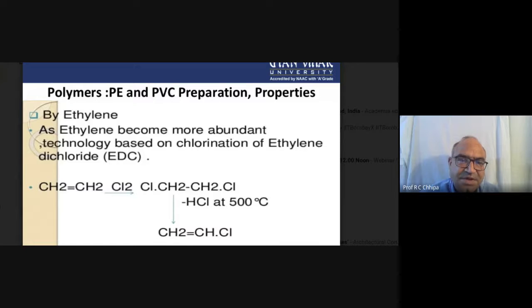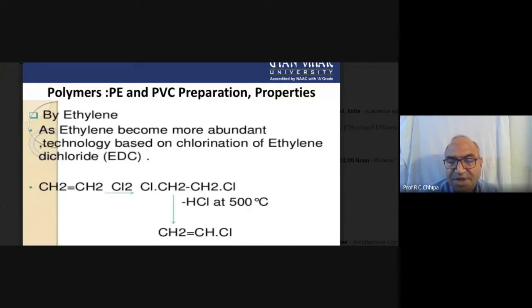Vinyl chloride is an unsaturated halogen compound because chlorine is there and a double bond is there. In the double bond, a sigma bond and a pi bond are there. Sigma and pi, carbon double bond carbon. Carbon with two hydrogens, carbon with one hydrogen and one chlorine. Now the polymerization of vinyl chloride is the same as we have discussed in the case of polythene.